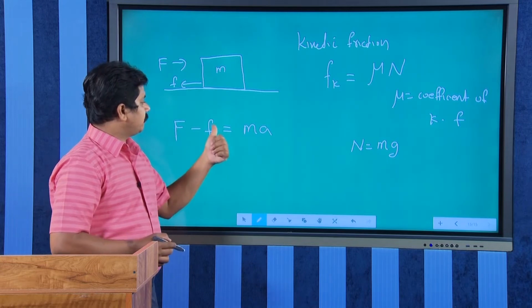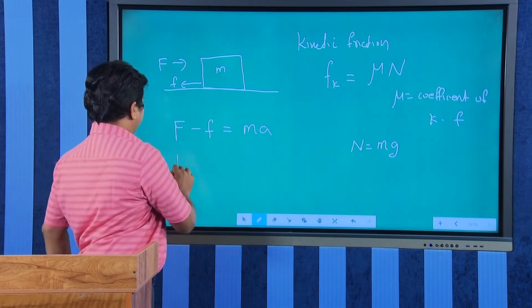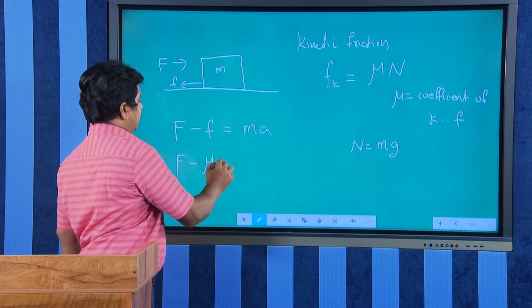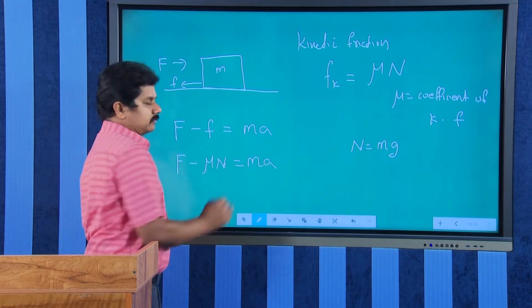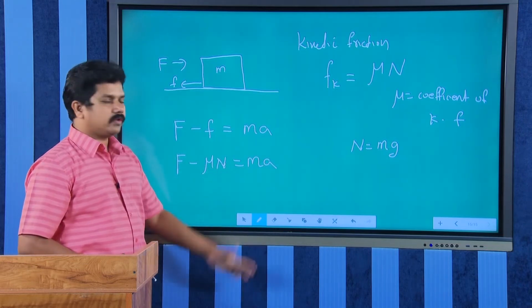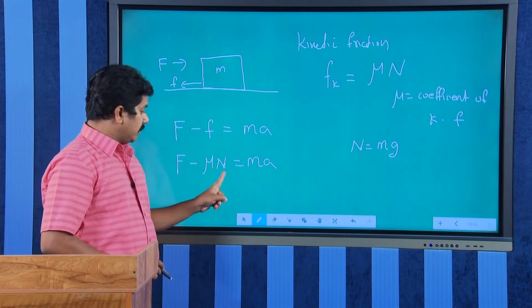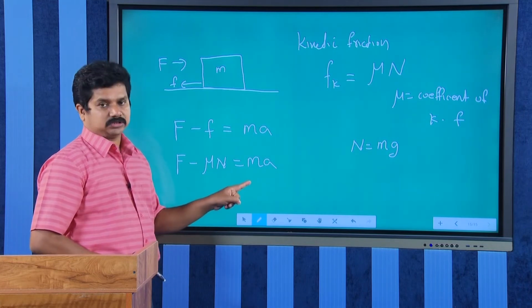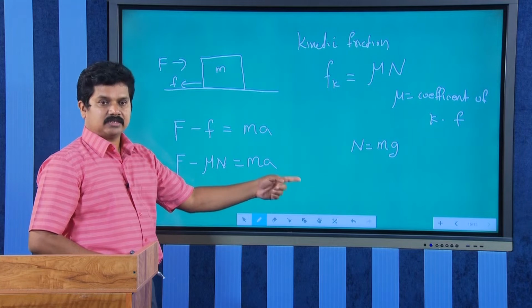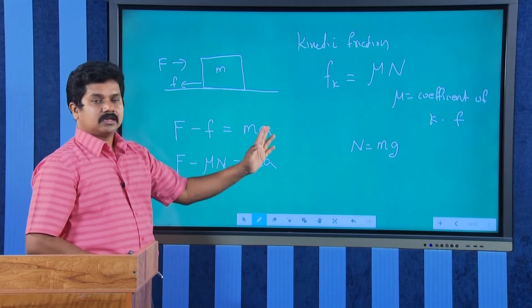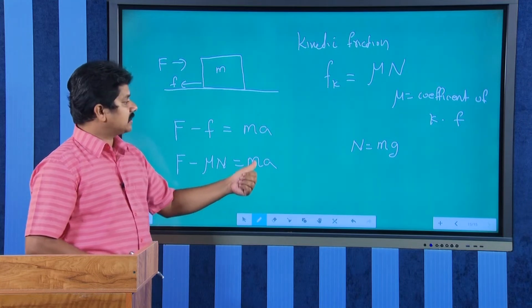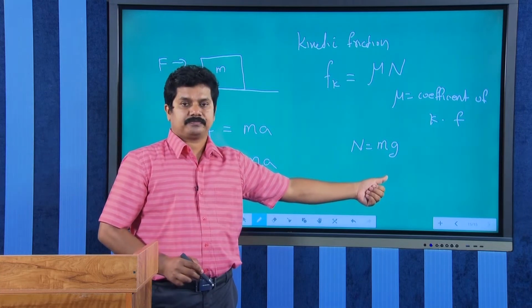So, F minus f equal to m a, or F minus mu N equal to m a. This mu N will come into play during the motion, that is kinetic friction, that is, the body starts the relative motion, right. After that only we can say that N equal to m g.